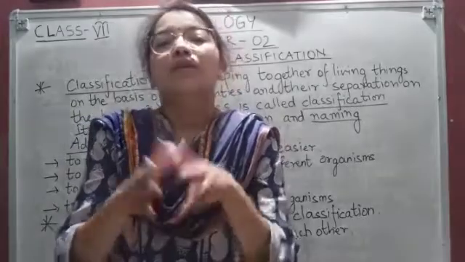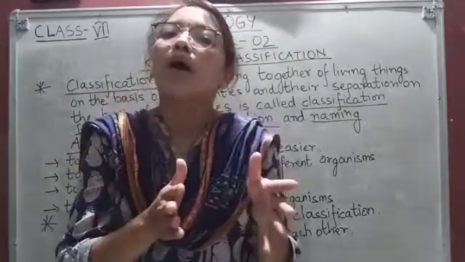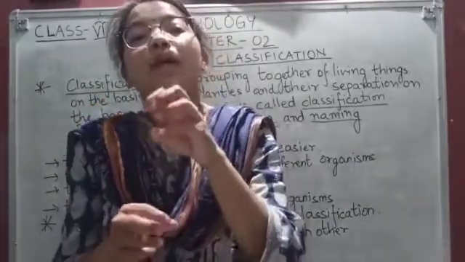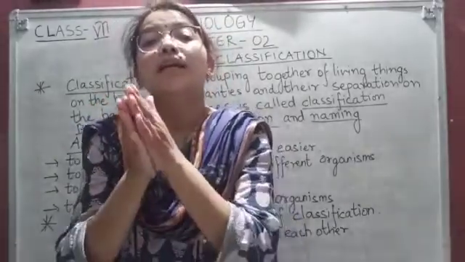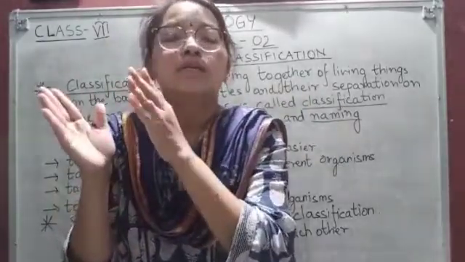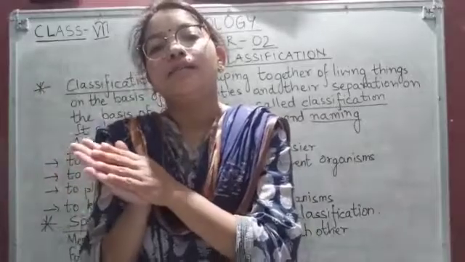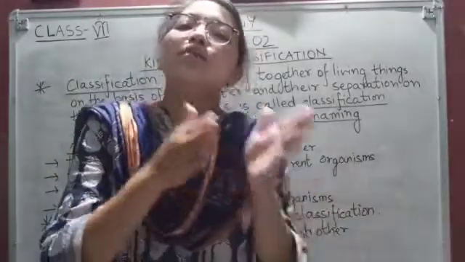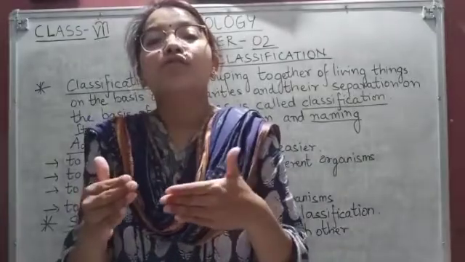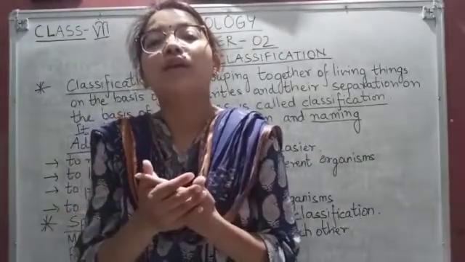Same way, classification is required to get information about a particular type of living organism, because living organisms are classified into groups or categories according to the similarities or dissimilarities, okay? So what is the definition of classification?